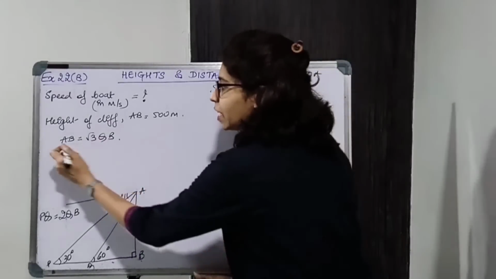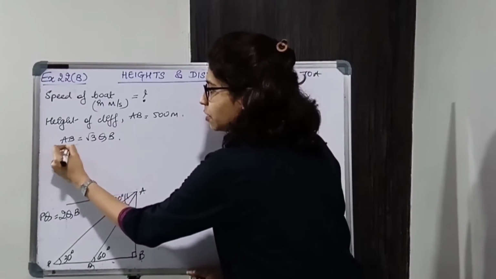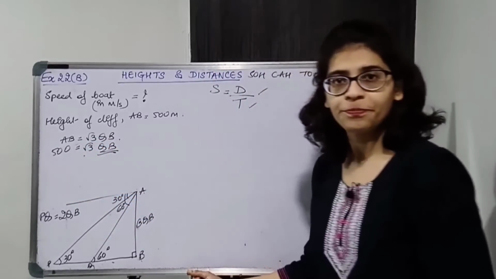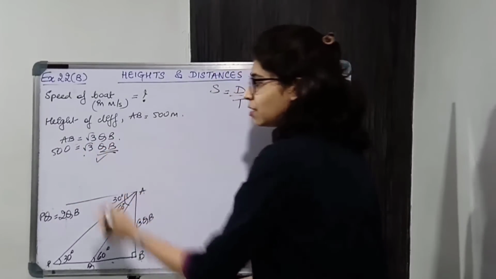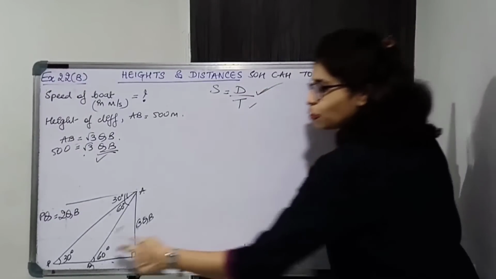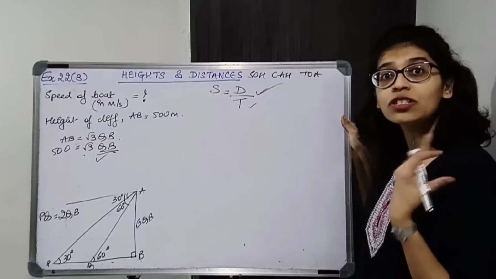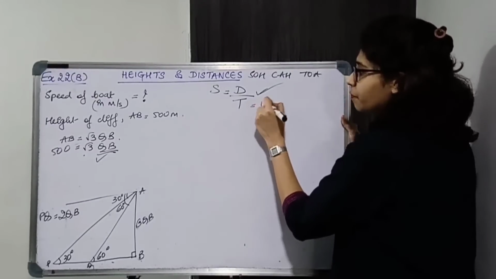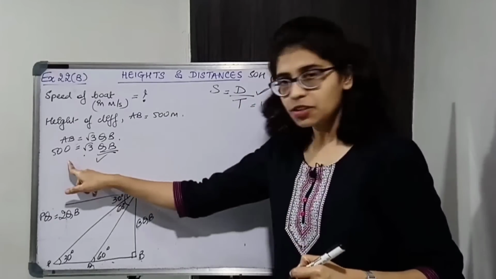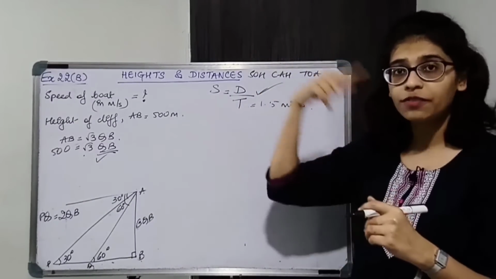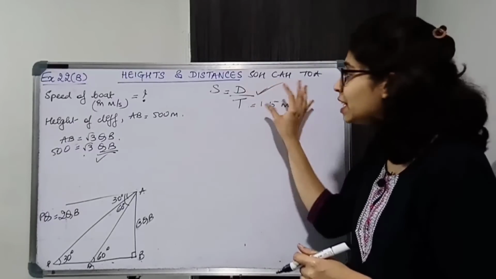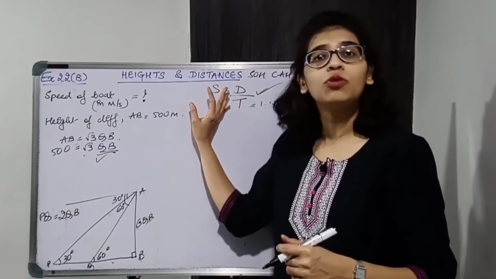So QB I can find because I know AB. AB is 500. So I can easily find QB. So this is easy. Distance मिल जाएगा. What about time? From Q to B, the time taken we just found is 1.5 minutes. So this we'll get from this relation. Time taken we already found in the first part. So with this information we'll easily get the speed of the boat.